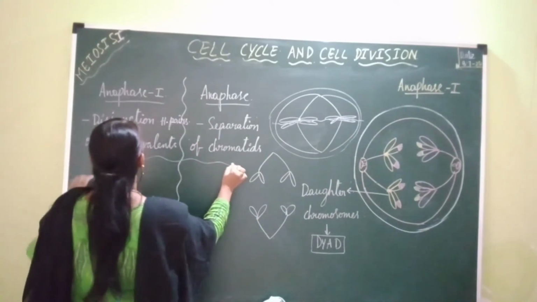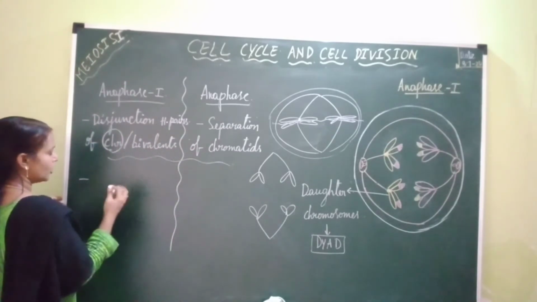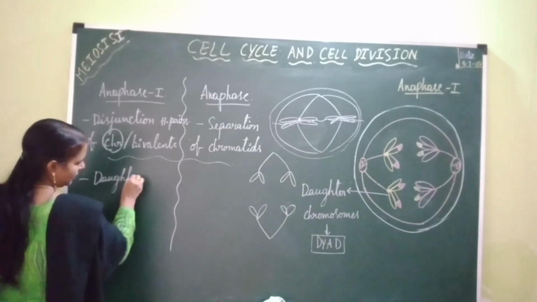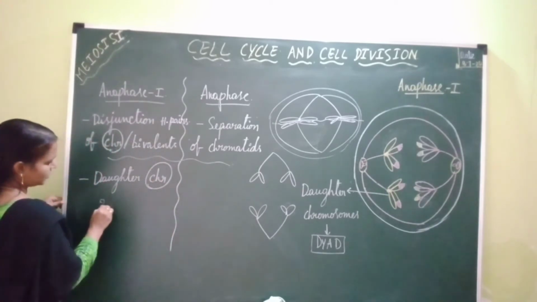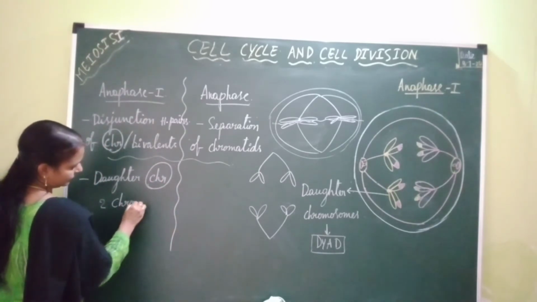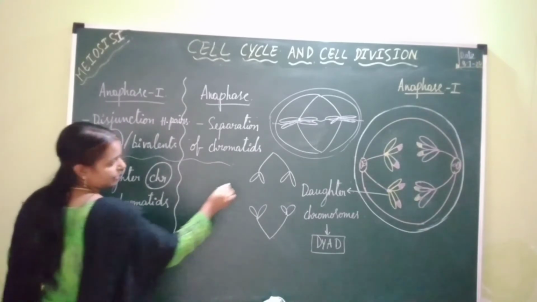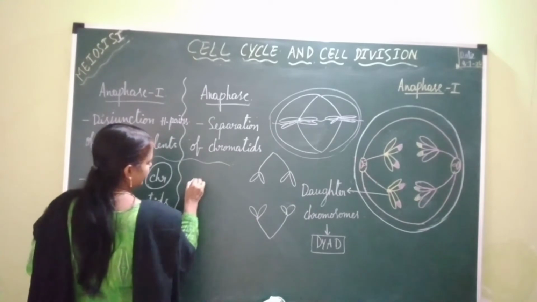Next, during anaphase 1, each daughter chromosome is with two chromatids, whereas in anaphase of mitosis, each daughter chromosome is with only one chromatid.